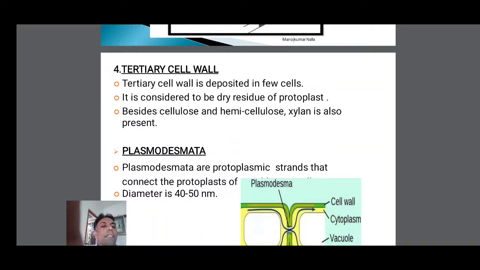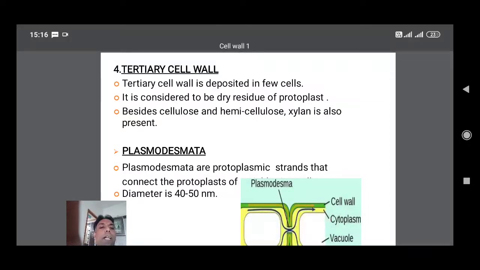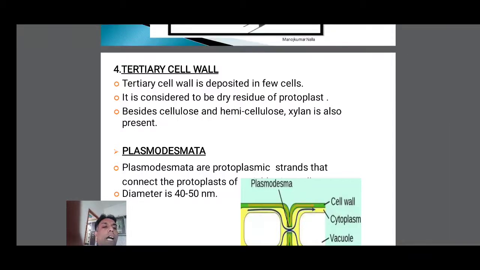Through the pits, the plasmodesmata connect one cell's protoplasm to another cell's protoplasm. The connecting links help in intercellular transport. Mostly the plasmodesmata diameter is 40 to 50 nanometers.